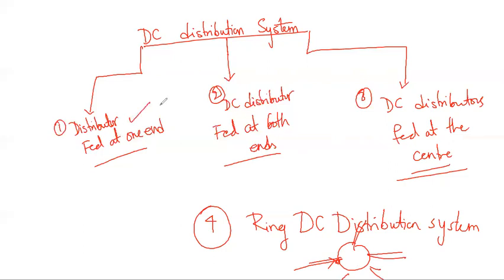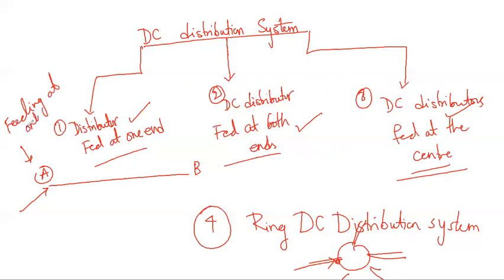Now I have the DC distribution fed at one end, fed at both ends, and fed at the center. If I take this feeder, the distributor is fed only at one end, at A. Points A and B are the points of the DC distribution system.